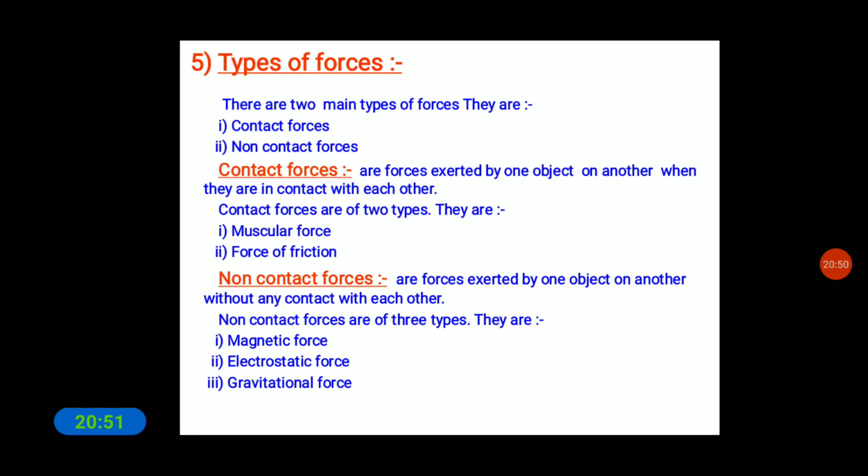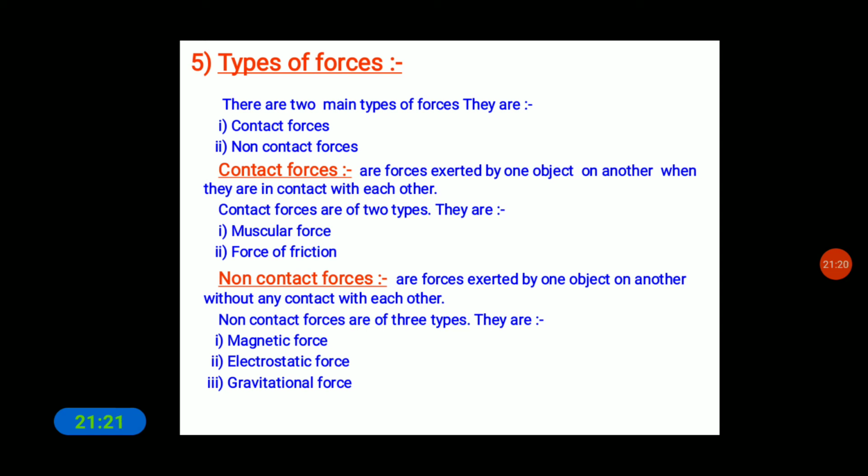When two objects come in contact with each other, the force gets exerted. Such a force is called a contact force. What are the examples of contact forces? One is muscular force, and another one is force of friction.